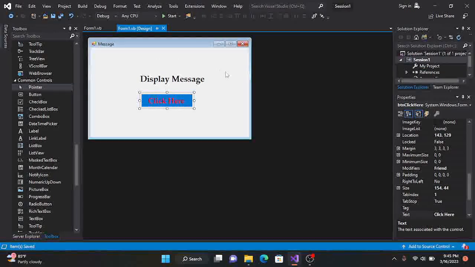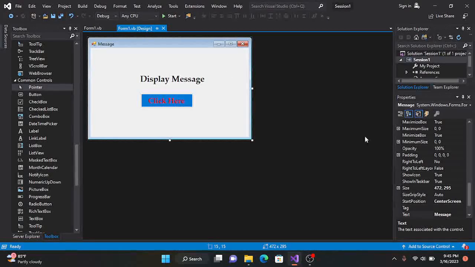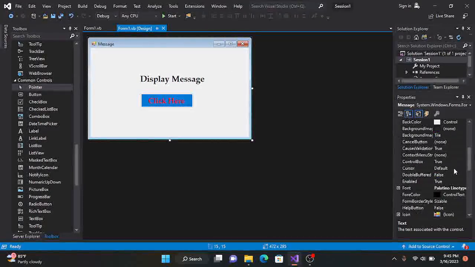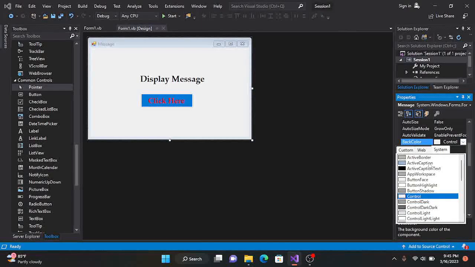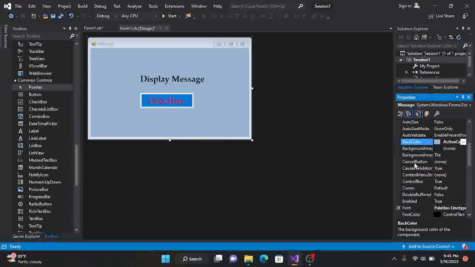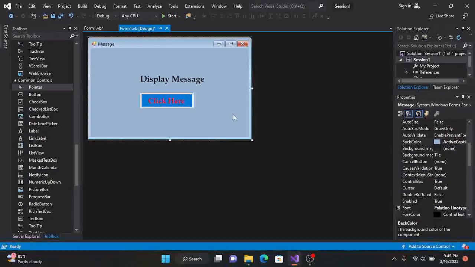This is the design we made. We can actually change the background of our design too. By clicking once on the surface, let's try to change the background before we run our code. The back color right now is kind of white, so we can change it to, let's say, Active Caption. This one looks more lively, I'd say. So Control S, we save. Now let's run our code to see how it looks.